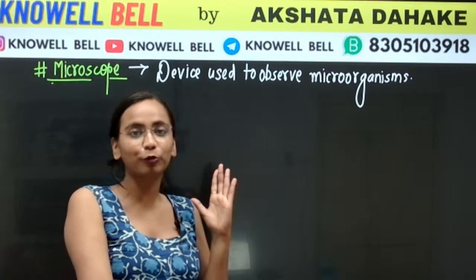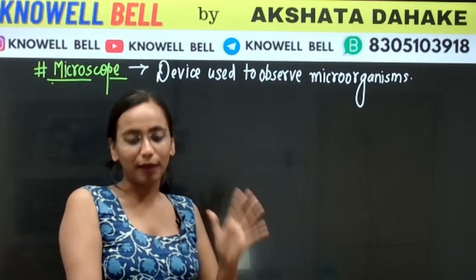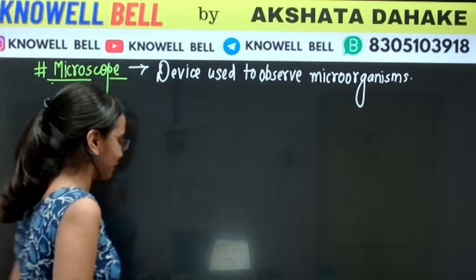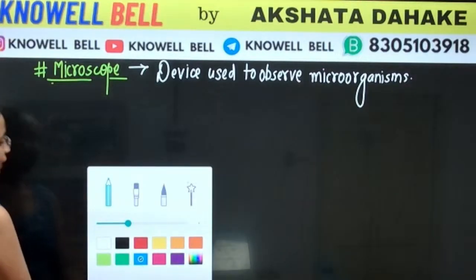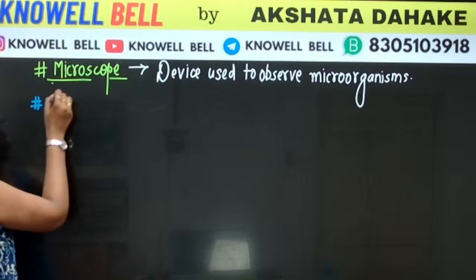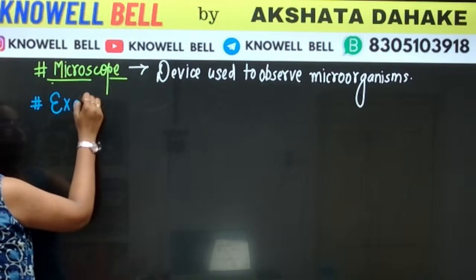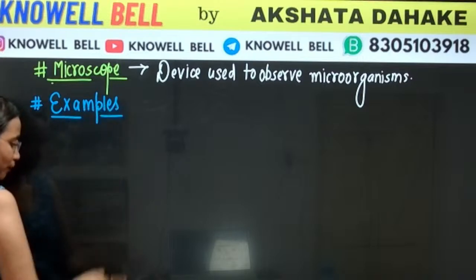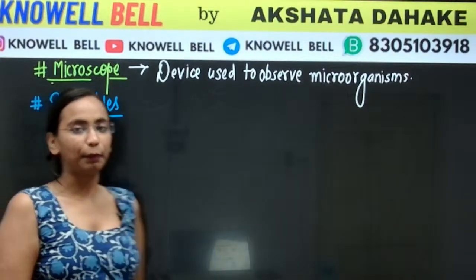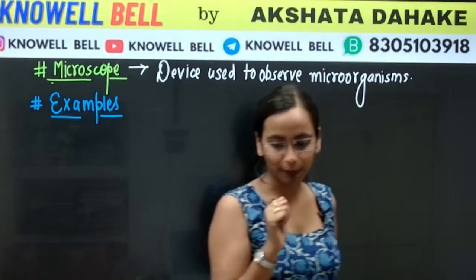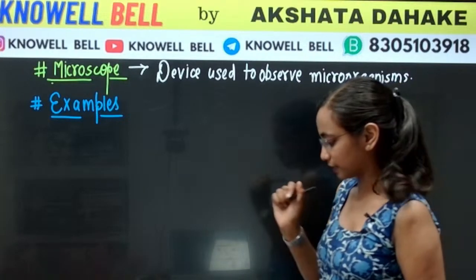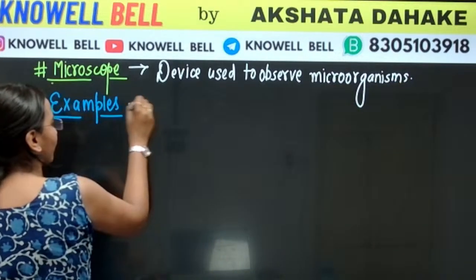So through a microscope, what do we do? We observe microorganisms. Now, the very important thing is, what are the examples of microorganisms? What are the common examples of microorganism? We will keep in mind, we have to study about 4 kinds of microorganisms. What are the 4 types of microorganisms?